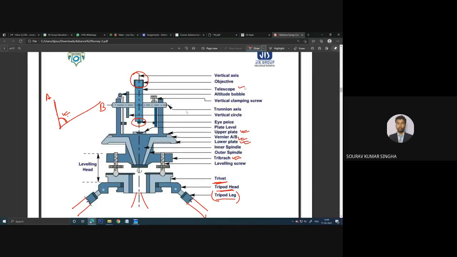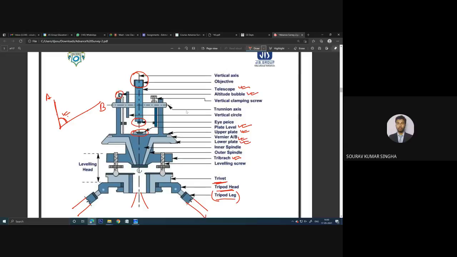This is the telescope. You can see there is an altitude bubble. The altitude bubble is basically to see whether this plane is perfectly horizontal or not. There are lots of bubble tubes, and there are bubble tubes in this portion as well. You can see the plate level, to see whether the plate is perfectly horizontal or not.